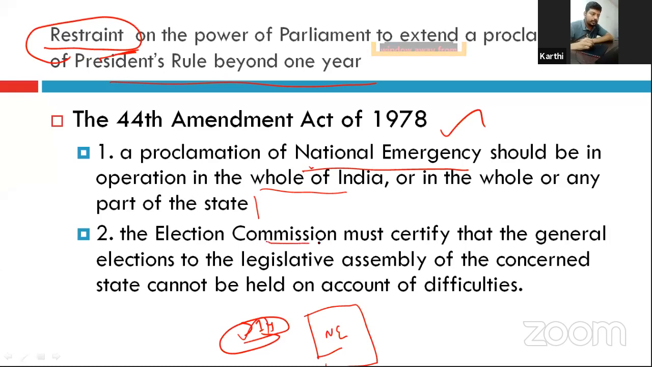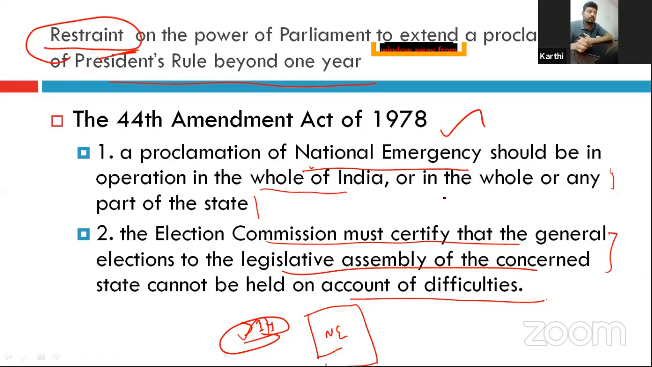Otherwise, the Election Commission must certify that the general election to the assembly of the concerned state cannot be held on account of difficulties. Okay, if the 2 conditions, or any one of the conditions, has been satisfied, then only you can extend more than 1 year in any state. Otherwise, you can't extend it. Right?